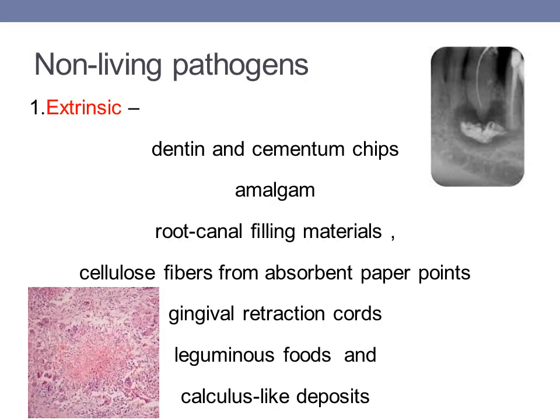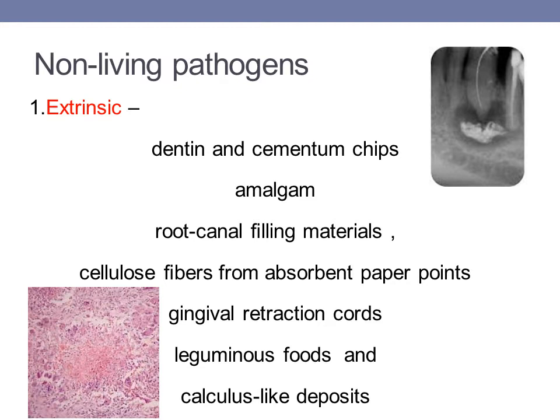Then coming to non-living pathogens, there are certain extrinsic pathogens and certain intrinsic pathogens. Extrinsic pathogens include dentine and cementum chips, amalgam, root canal filling materials, cellulose fibers from absorbent paper points, gingival retraction cords, leguminous foods and calculus-like deposits. All these extrinsic factors are basically responsible for evoking a foreign body response, and the clinical features associated with them can be either chronic or acute, and they may be symptomatic or asymptomatic.